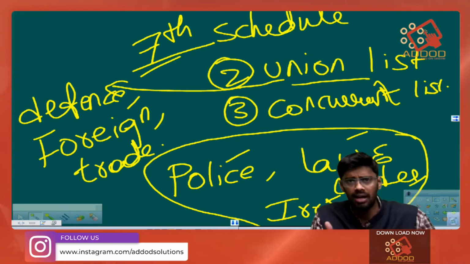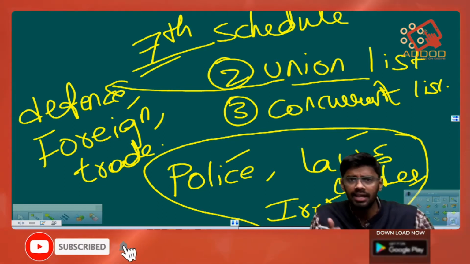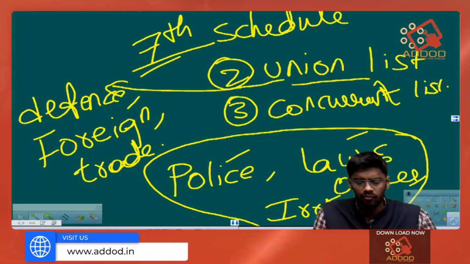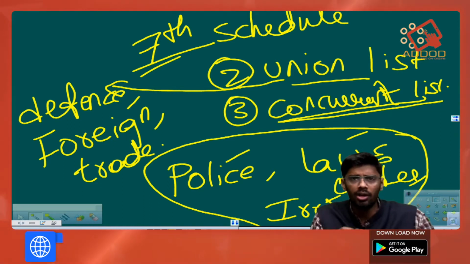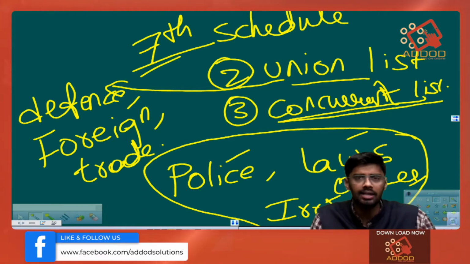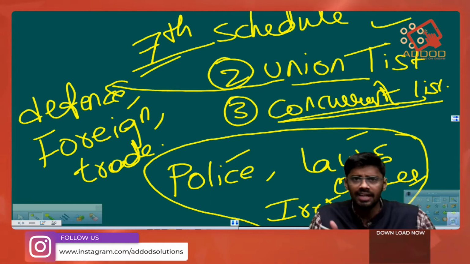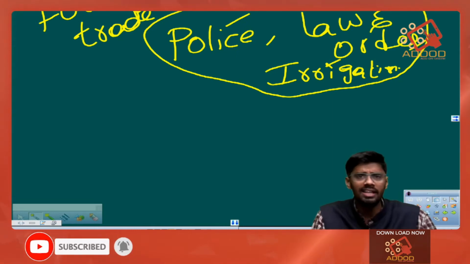So, only the Parliament can make laws that could be applicable on the Indian Army, Indian Navy, railways and many other subjects. Whereas, there is something called the concurrent list. If a subject or a topic is kept under the concurrent list, both the Union Parliament and a particular state legislature can make a law on this subject. So, we can understand this through all these examples.